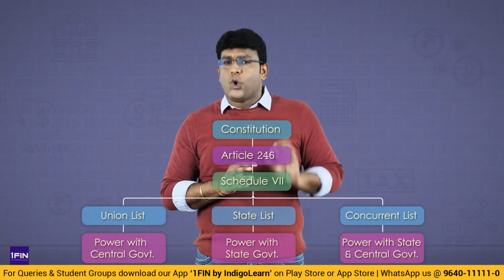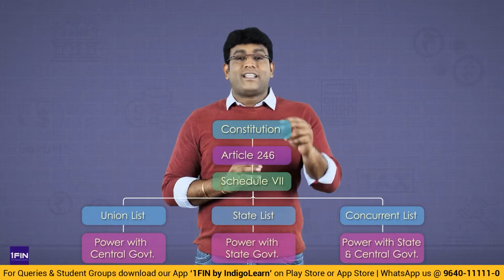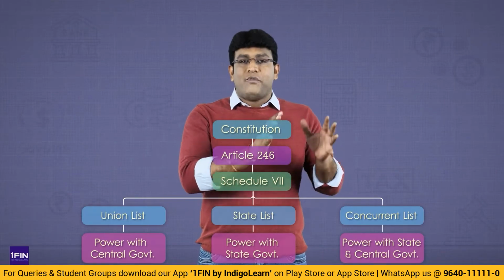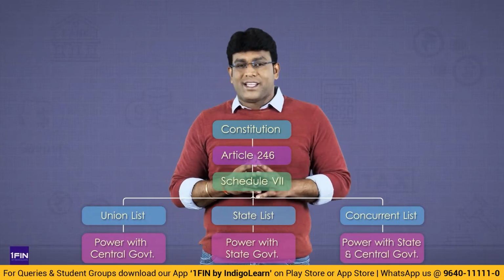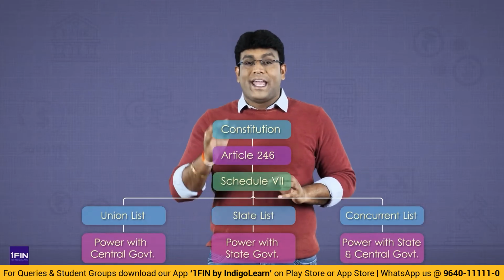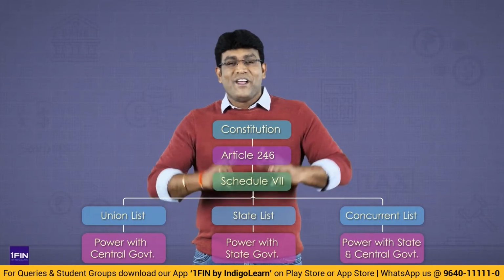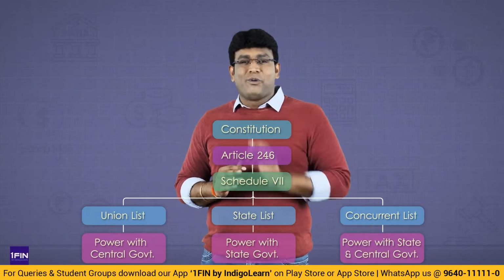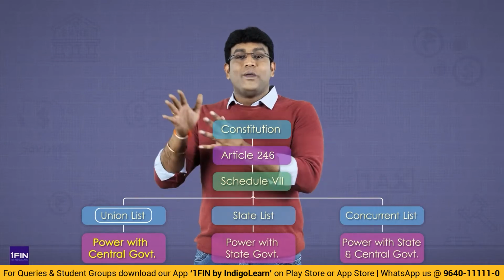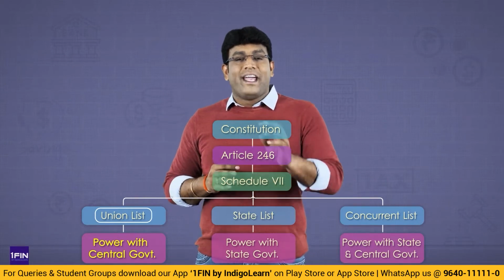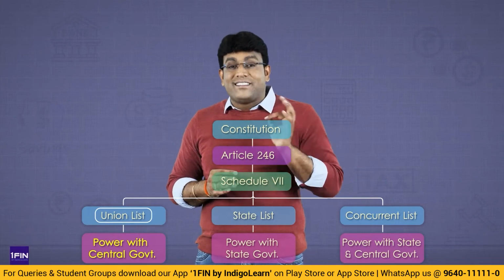Concurrent list contains those matters on which center and state together will collectively take the decision. Now you think and tell me guys, in which list do you think income tax is there? Friends, come on, it's time to understand that income tax is the tax which is there in the union list. Nothing but income tax is levied by central government.